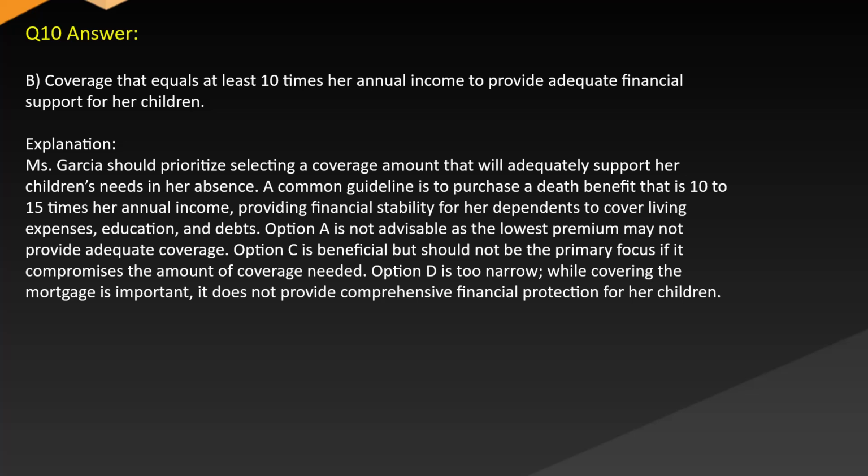Option A is not advisable as the lowest premium may not provide adequate coverage. Option C is beneficial but should not be the primary focus if it compromises the amount of coverage needed. Option D is too narrow. While covering the mortgage is important, it does not provide comprehensive financial protection for her children.